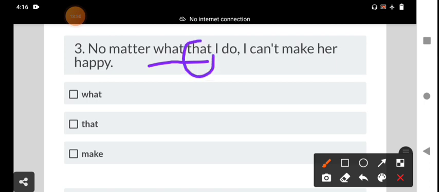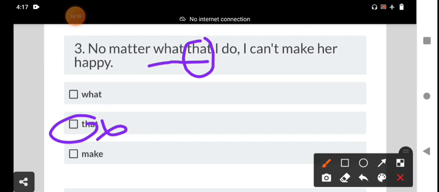Additionally, one more conjunction is there, that I do. Double conjunctions are there. We should not use that on this occasion. No matter what I do, I can't make her happy. What and that are both subordinate conjunctions. We can use what as a pronoun, meaning the things that.